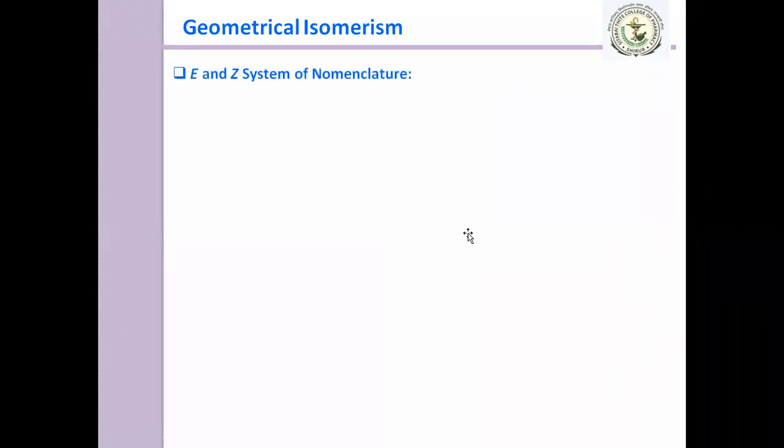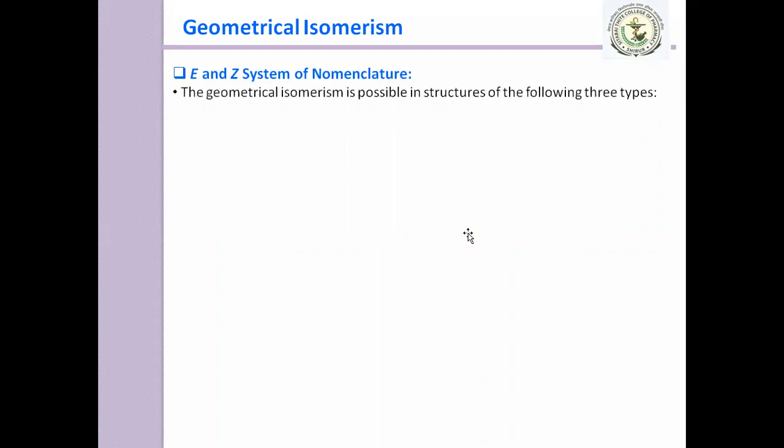So here we discuss the third nomenclature system for geometrical isomerism, which is the E and Z system. When this E and Z system is used, geometrical isomerism is possible in structures of the following three types.